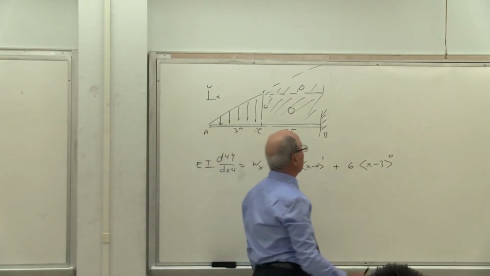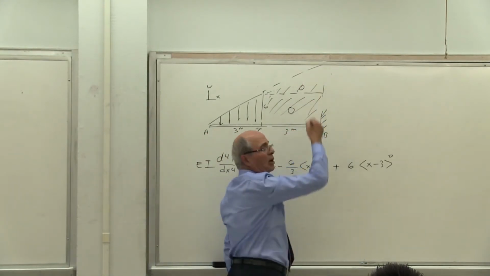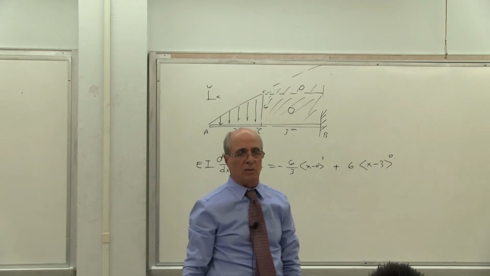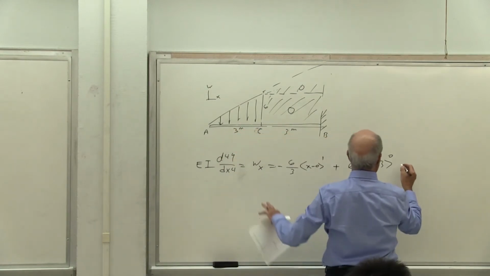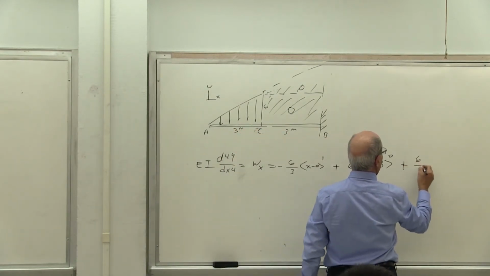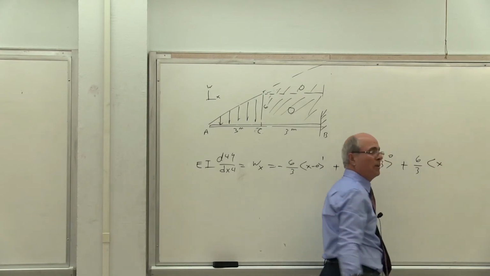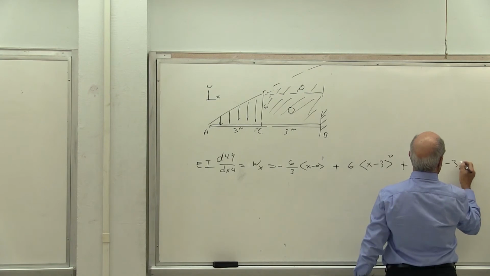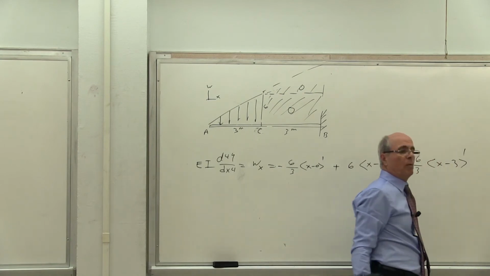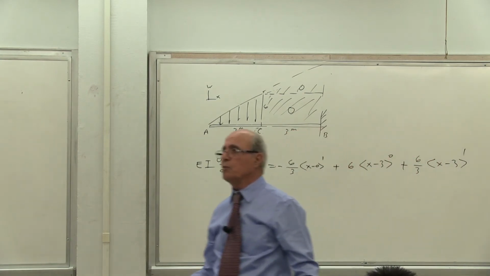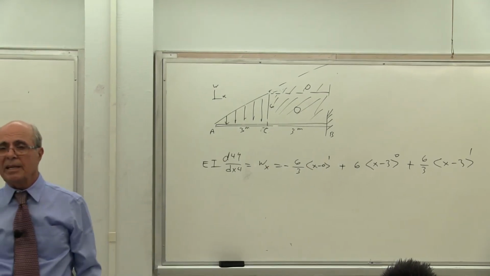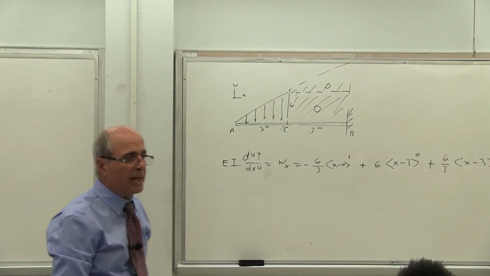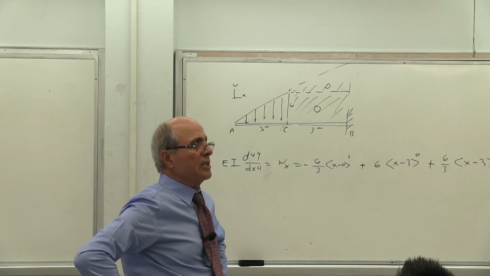Anyhow, that's the answer. Then I have to subtract this part, which has the same slope. Yes or no? Again, plus what? The same format here. Plus 6 over 3, x minus 3 again, to the power of 1. This is your load function, and then you can integrate that. The integral of that becomes the shear. Is that correct or not?